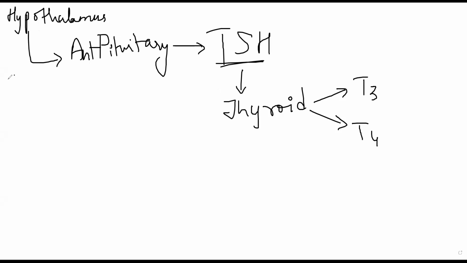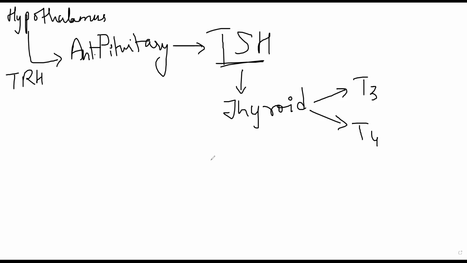Hypothalamus secretes TRH, thyrotropin releasing hormone. Thyrotropin releasing hormone stimulates anterior pituitary to secrete TSH. TSH in turn stimulates thyroid gland to secrete T3 and T4. So it is an axis.